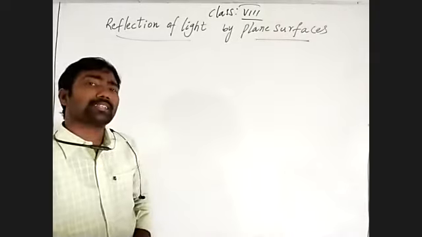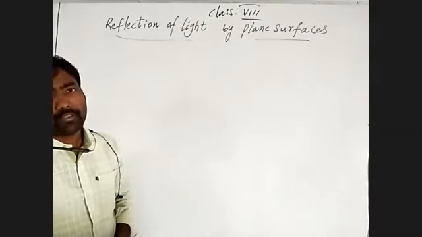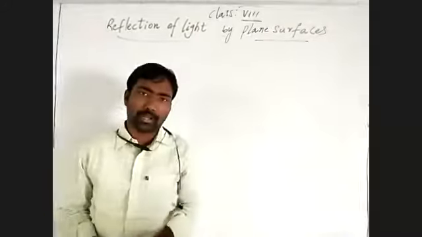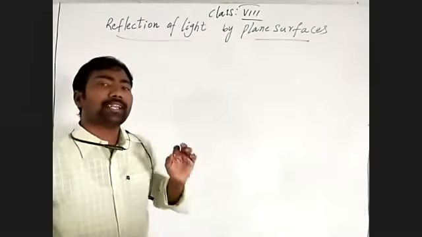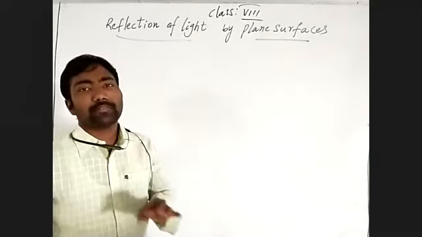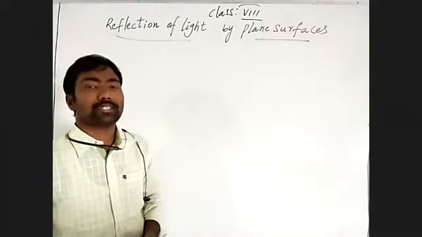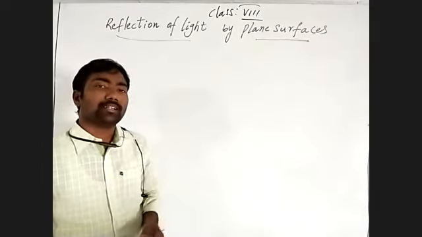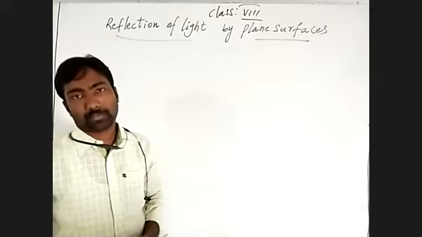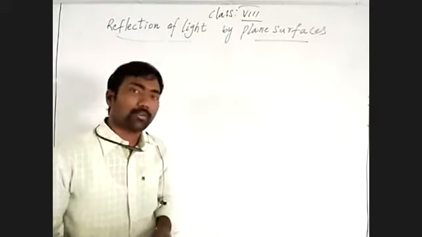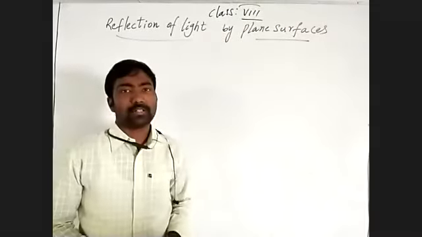There are two laws of reflection of light. In that, one is that the angle of the incident light ray is equal to the angle of the reflected light ray. The second law of reflection is that the three light rays lie at the same point of incidence in the same medium. And we also discussed the plane of reflection.